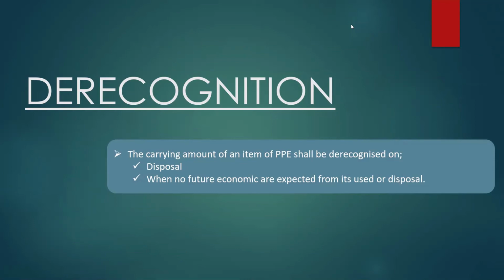So for the derecognition, the carrying amount of an item of property, plant and equipment shall be derecognized on disposal, or when no future economic benefits are expected from its use or disposal.